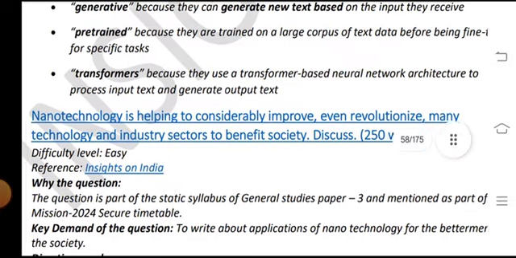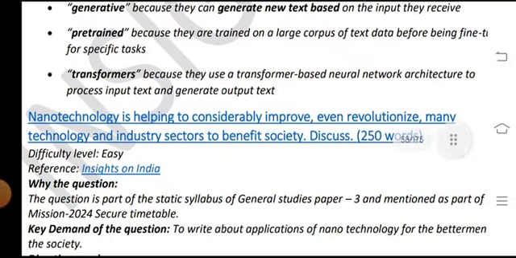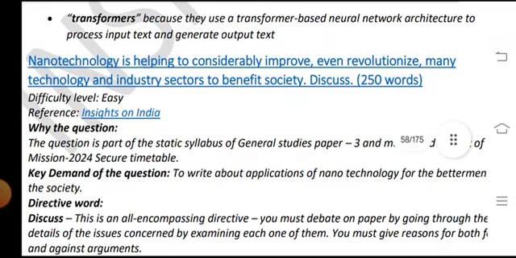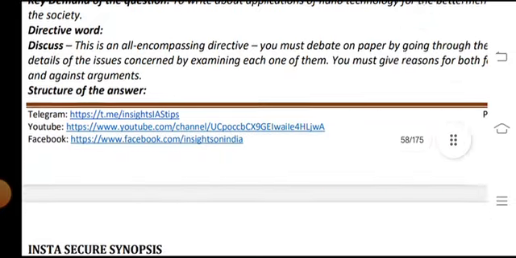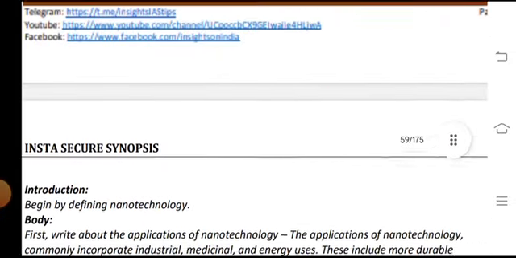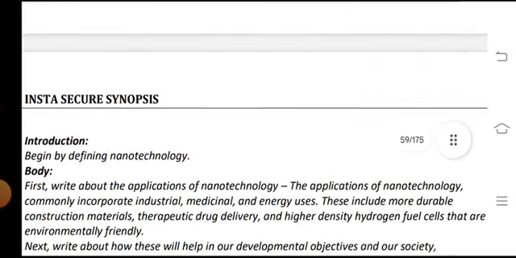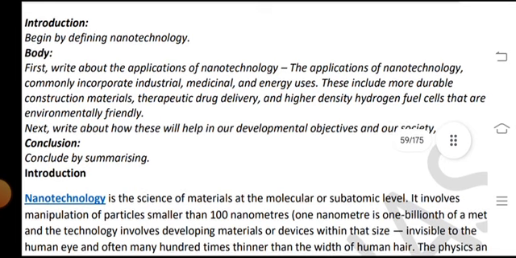Nanotechnology is helping to revolutionize many industries and sectors, with benefits for society. Discuss. Difficulty level: easy. References inside on India. Let us look at the questions and key demand of the question, directive words, and discuss the significance of the answer, its introduction, body, and conclusion.